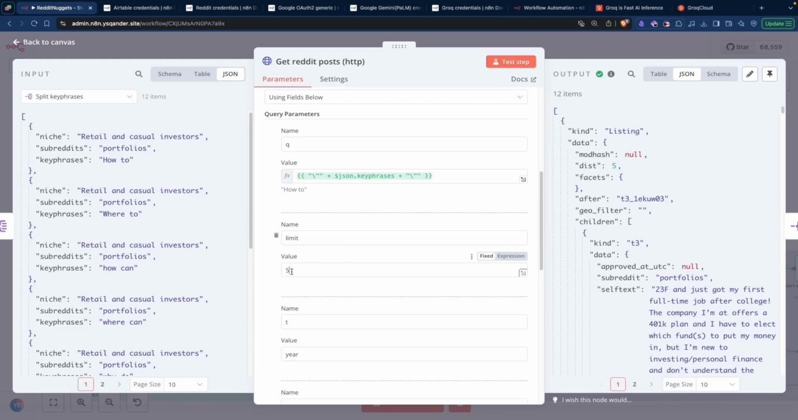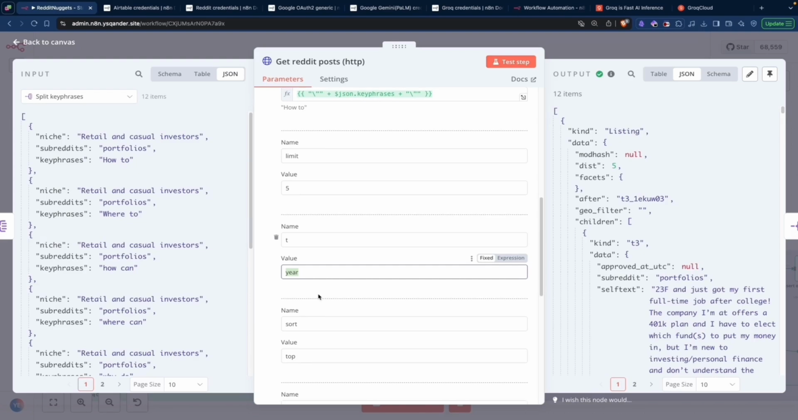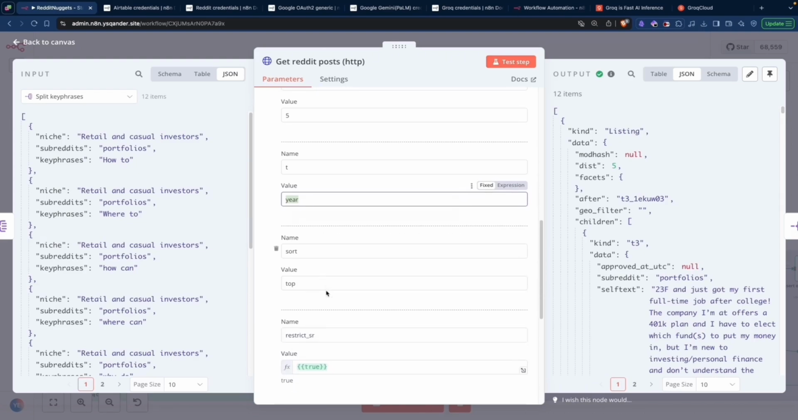Here, you should change this to 100. In your template, it should be 100. This is the maximum number of posts per request that Reddit allows. The variable t is how far back from today's date do we go back to search for posts. You can put year, month, week, day. These are the options available. Everything else should stay as default.